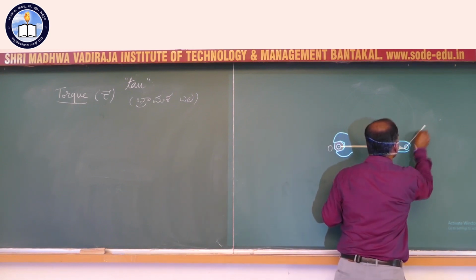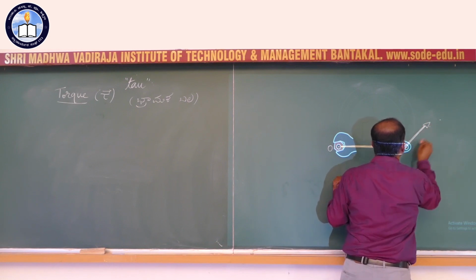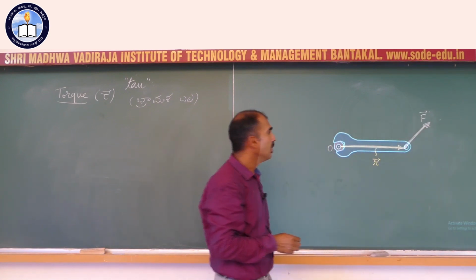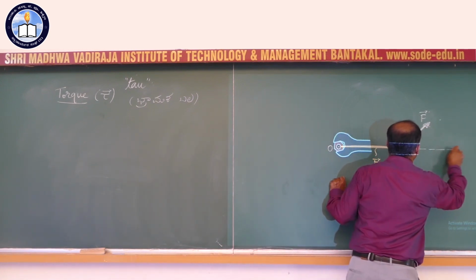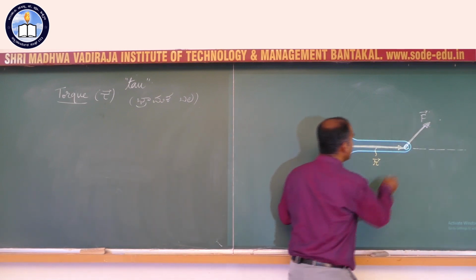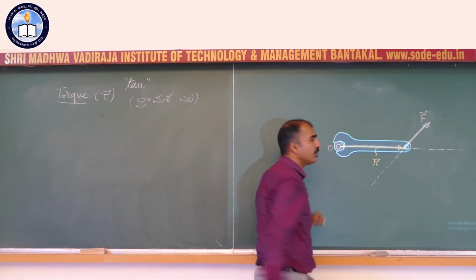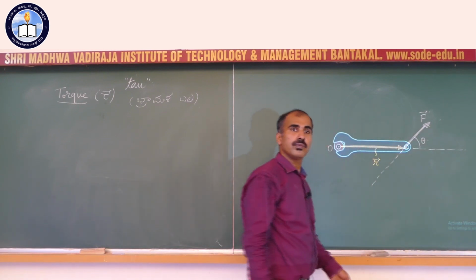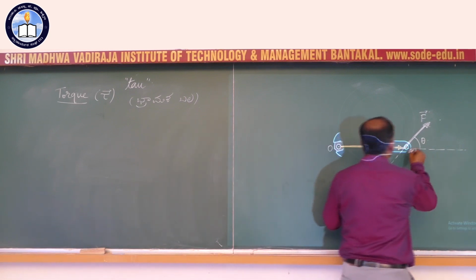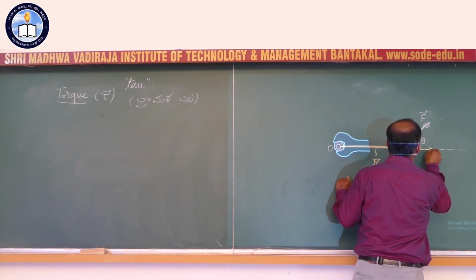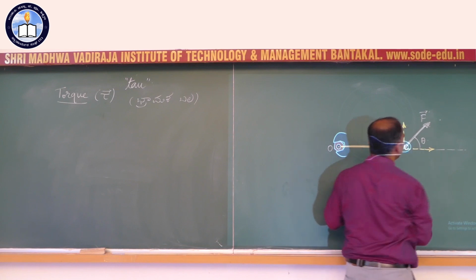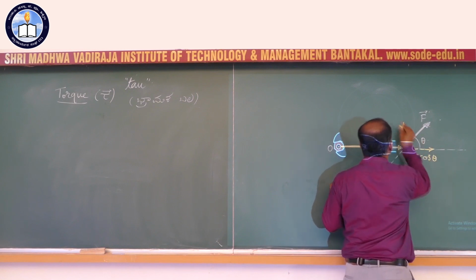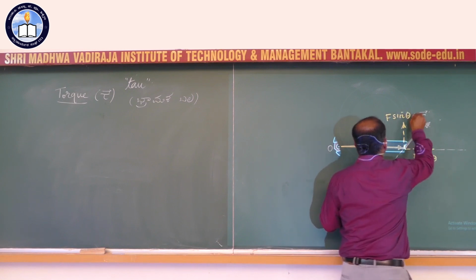And the force in general need not be either perpendicular or parallel, it may be in this direction, that is F vector and R vector. This is the line of action of the position vector. This is the line of action of the force vector. The smaller angle between the two is theta. Now F can be resolved into two components. If this is theta, this is F, this is F cosine theta, this is F sine theta.